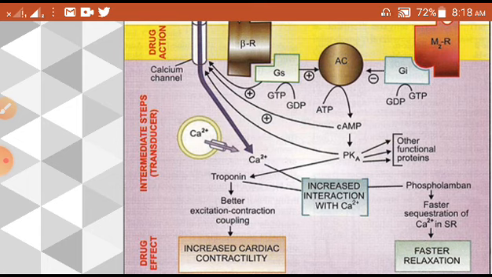So the protein kinase A enzyme is activated by cAMP. Once this enzyme gets activated, it has various roles to play.